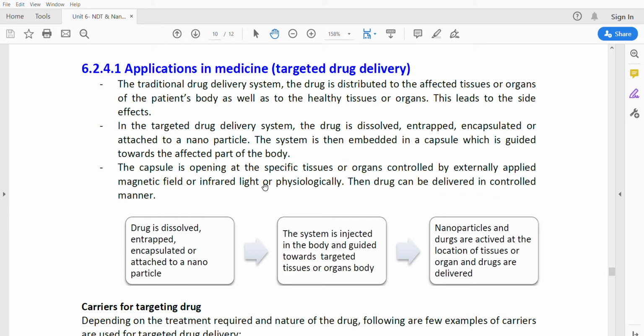Here, targeted drug delivery follows these steps. The drug is dissolved, trapped, encapsulated or attached to a nanoparticle. So first, the drug is attached to a nanoparticle, and the system is injected in the body and guided towards the targeted tissues or organs. Next, the system is injected and supplied to the targeted parts and organs of the body, and the nanoparticle drugs are activated at the location of tissues or organs. So after reaching the targeted part, the drug is delivered to the targeted part.